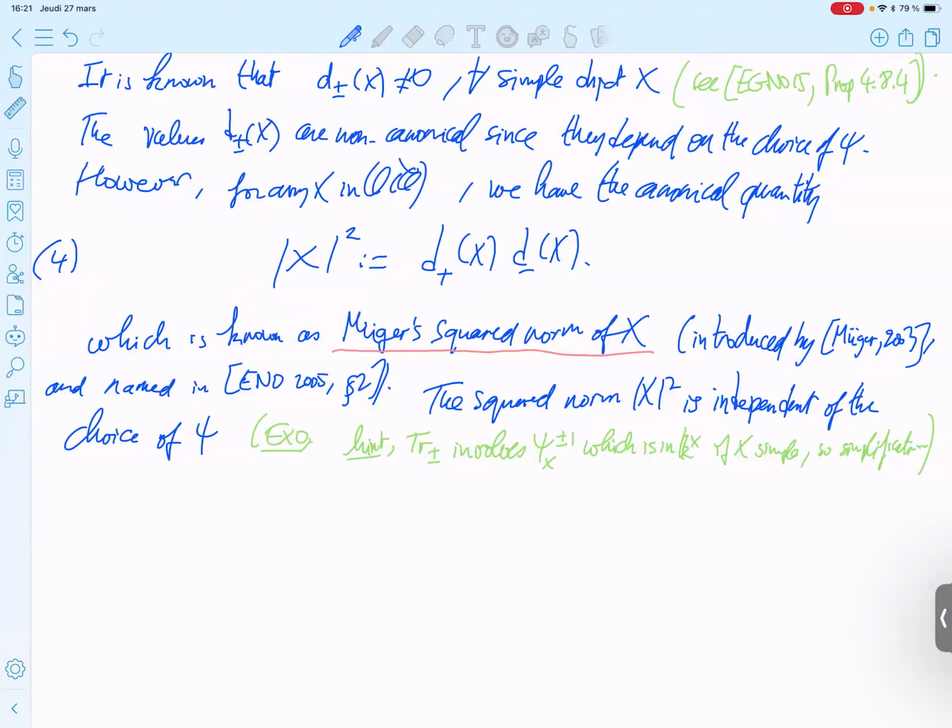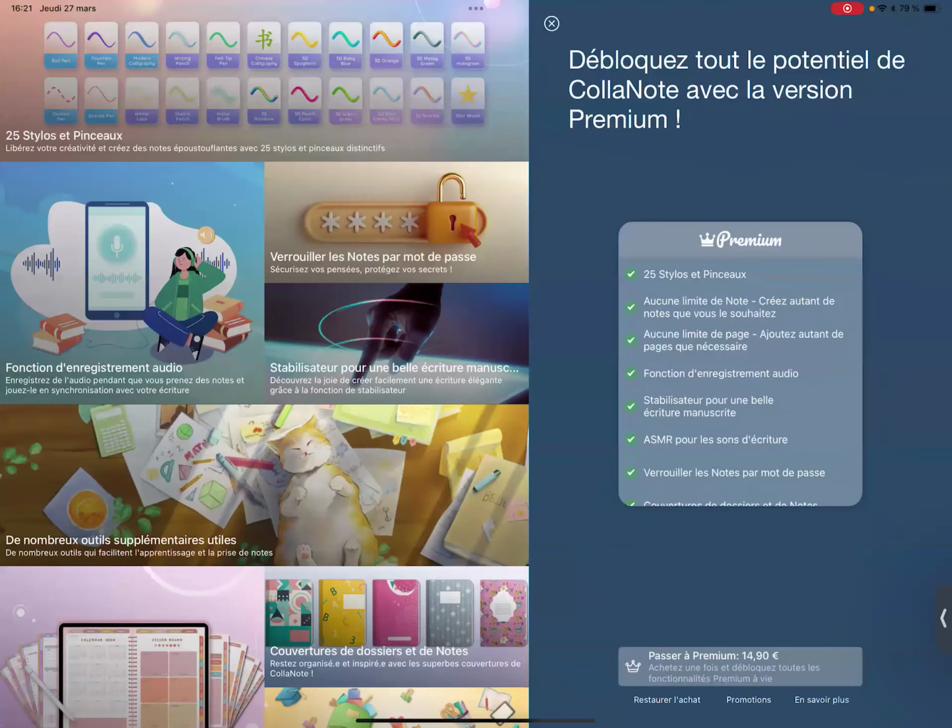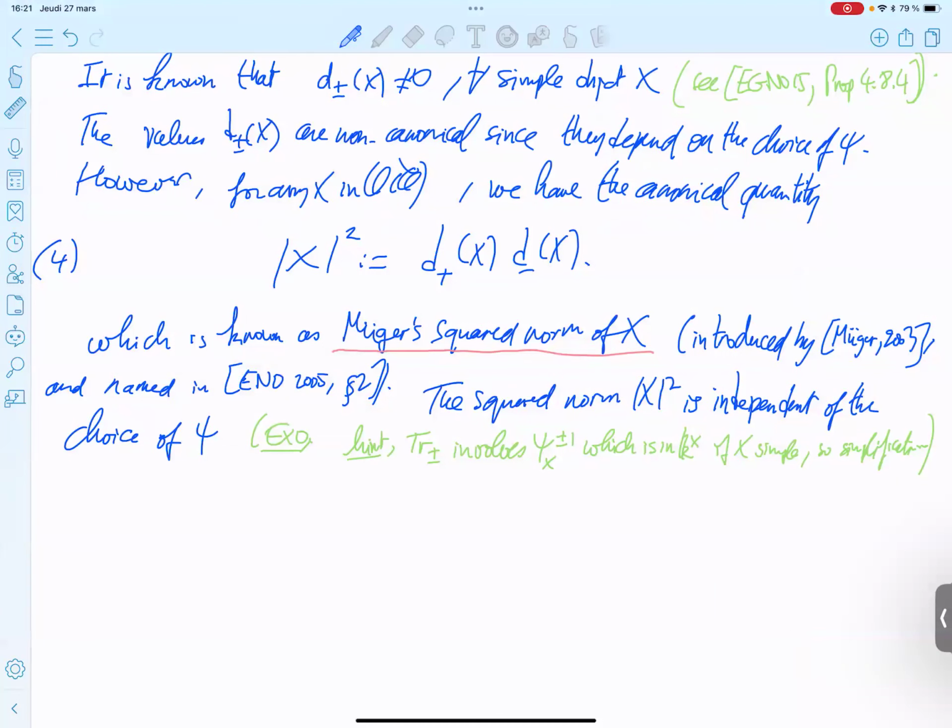I will explain and draw a picture. And if you consider the left part for x and the right part for y, you have a variation with two traces.